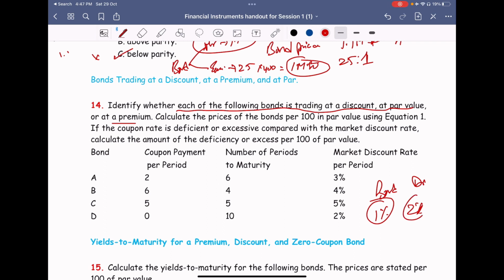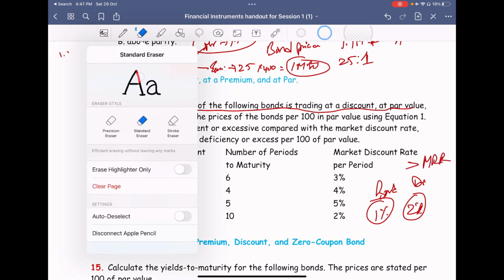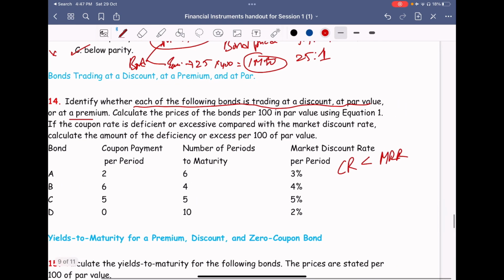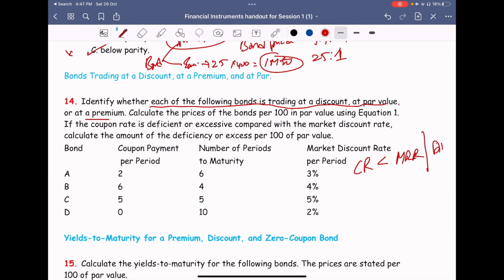They will go into fixed deposits, right? So when the market reference rate is more than your coupon rate, then we can say it is selling at discount. Same way, if your coupon rate is more than the market reference rate, then you can sell it at premium. If they both are the same, it will be at par.